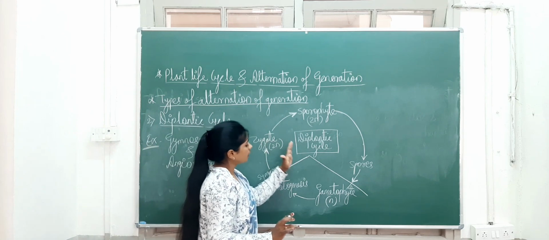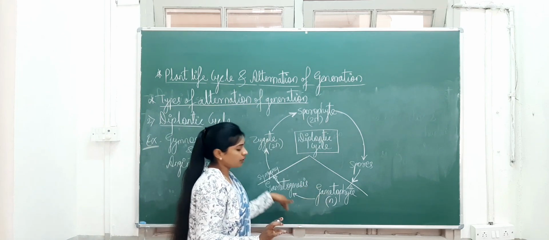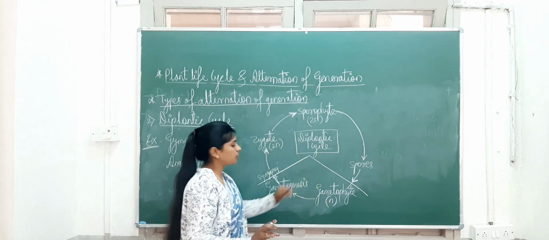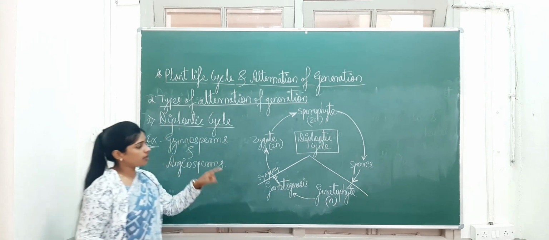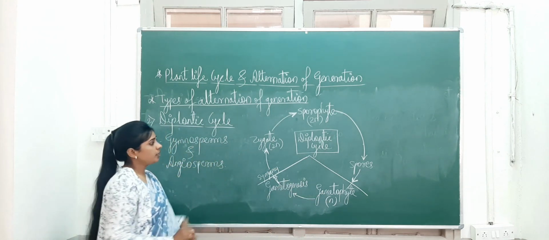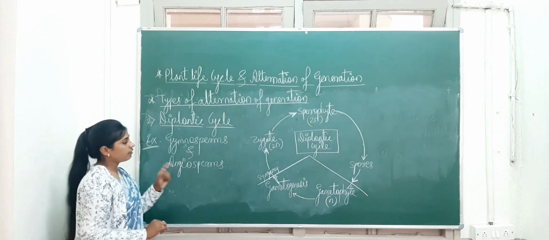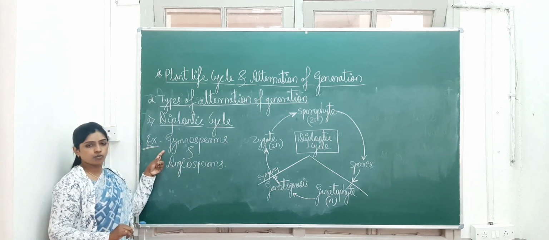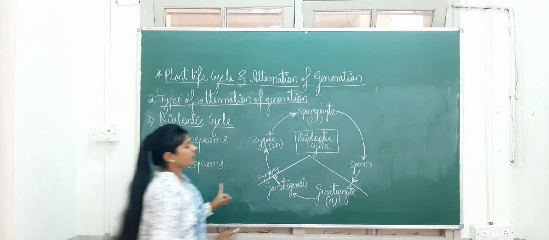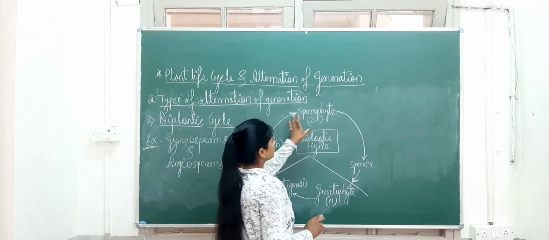Okay. And then next, the gametophyte is haploid, which takes a very short period of time. So the name of the cycle is the diplontic cycle. Usually this type of life cycle we can observe in gymnosperms and angiosperms. Okay, so we can observe here the sporophytic stage.